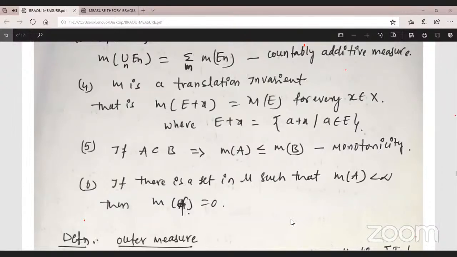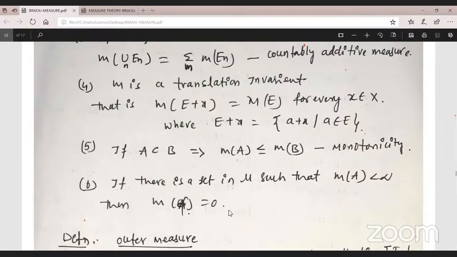The keywords in measure and integration: translation invariant, monotonicity, countable additive property, open set, length of the interval, closed interval, open interval. These are the main keywords in measure and integration.